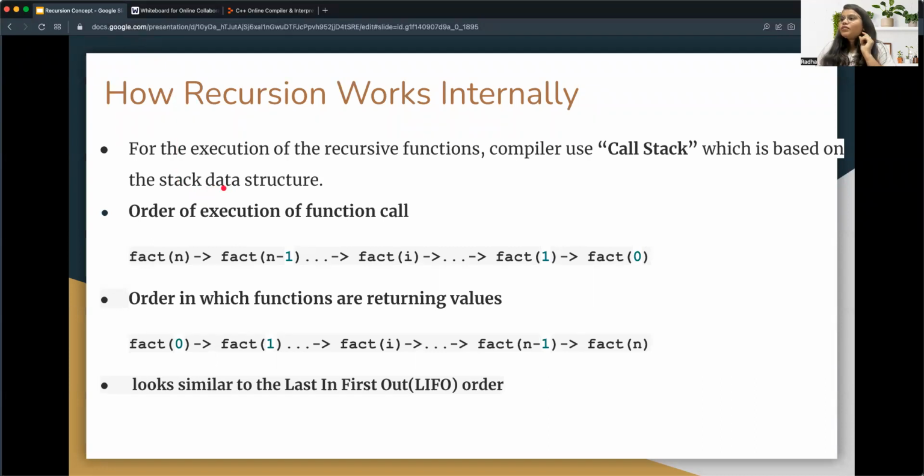So for the execution of recursive functions, the compiler uses something called a stack, which is based on the stack data structure. If you are not already familiar with the stack, let's take a very real-world example of what a stack is. It's a data structure that works on the principle of last in, first out.